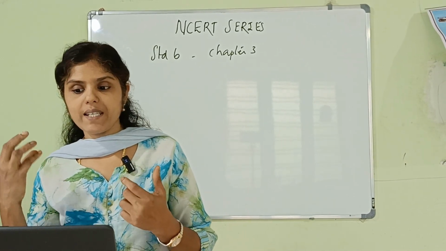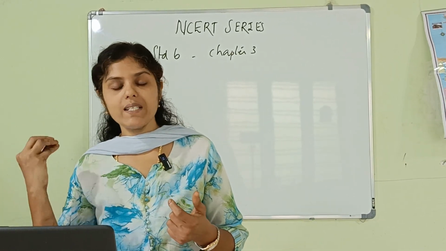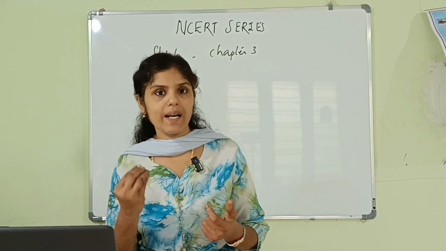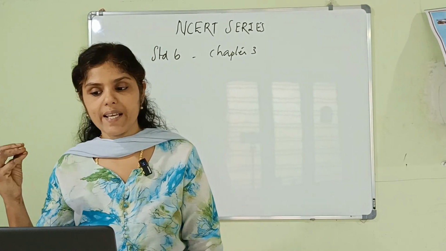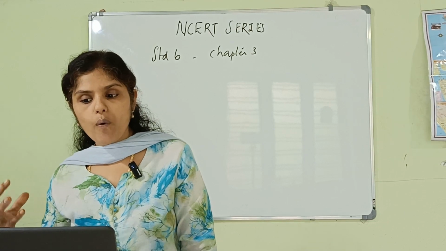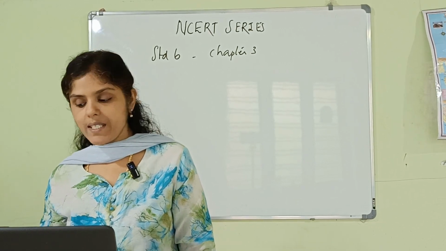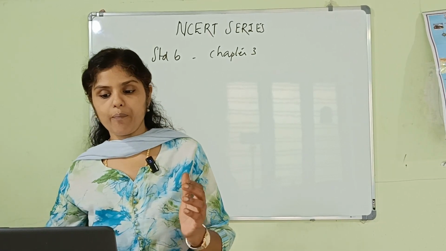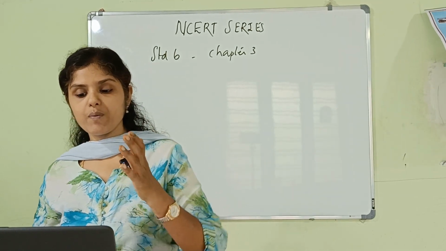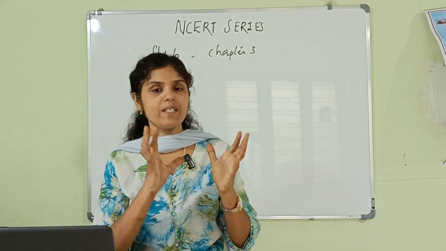Which are the vitamins? Vitamin A, B1, C and D, as well as certain minerals like calcium, iron and iodine. And how can we overcome vitamin and mineral deficiency diseases or disorders? By consuming food items which are rich in vitamins and minerals.